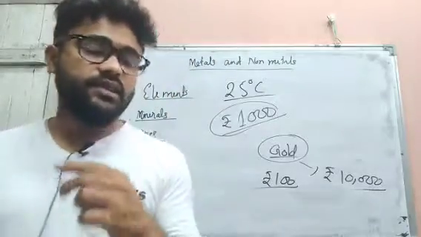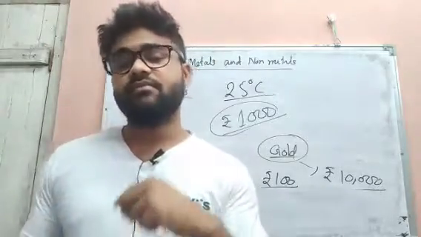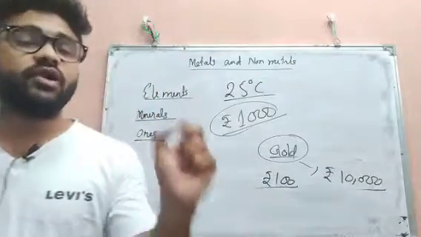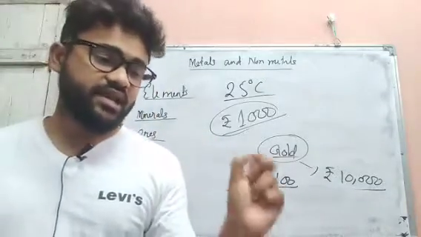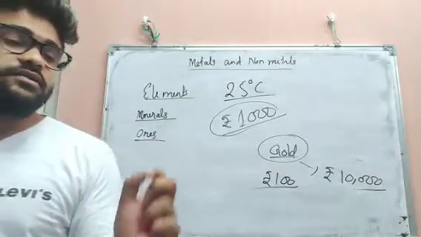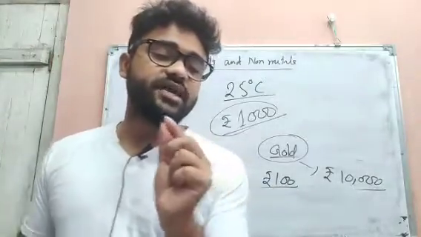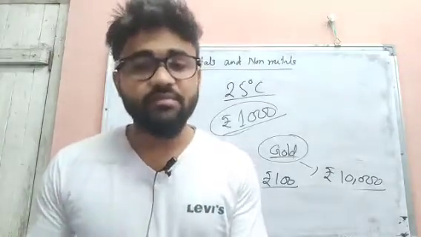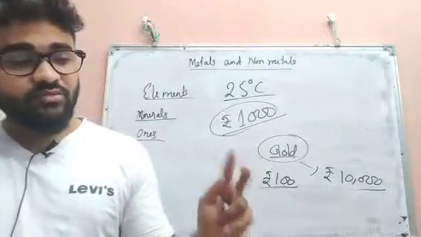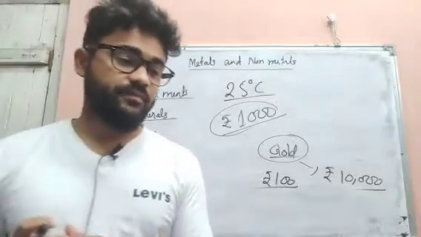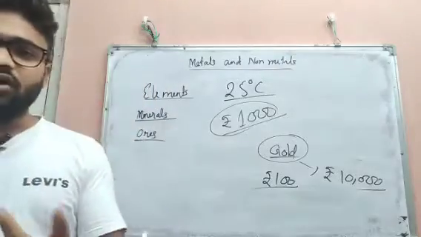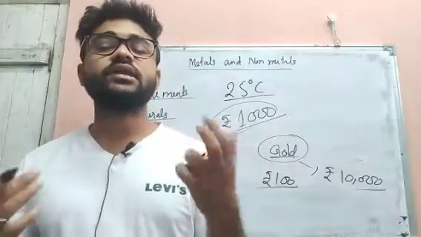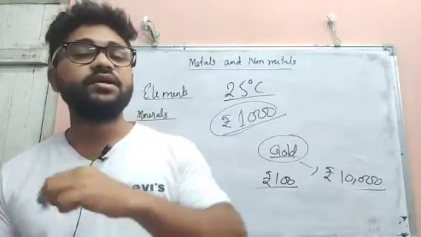Then metals have very high melting and boiling points. That means to melt or boil them, it takes very high temperatures. But there are some exceptions: sodium, potassium and mercury. For sodium, potassium and mercury, the melting and boiling points are not so high. Then we also know that metal is a good conductor of electricity and heat. Through metal we can conduct electricity and heat very nicely.